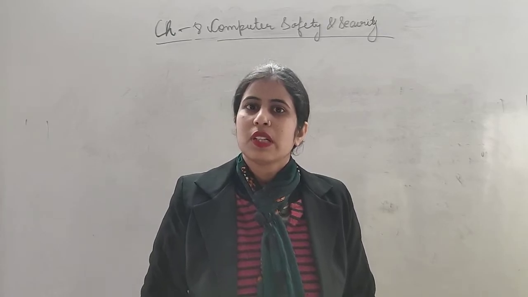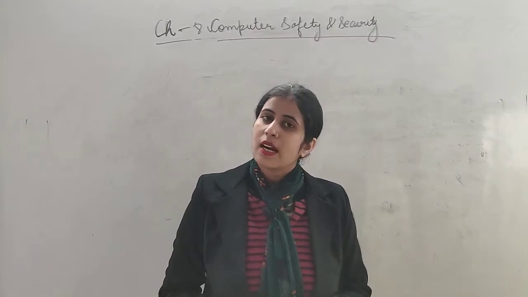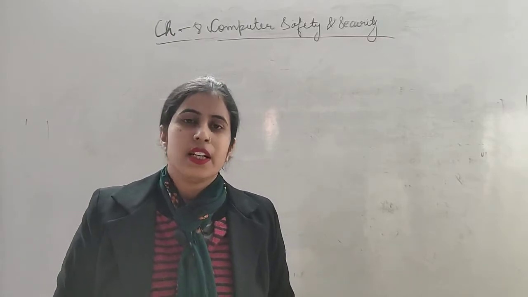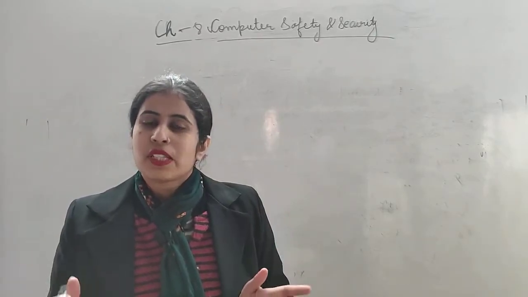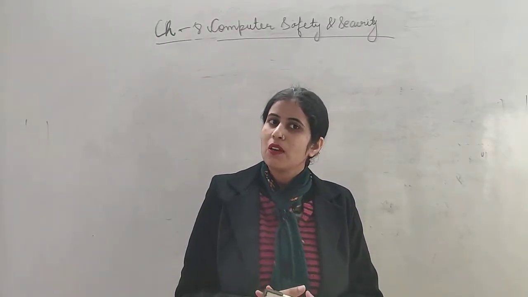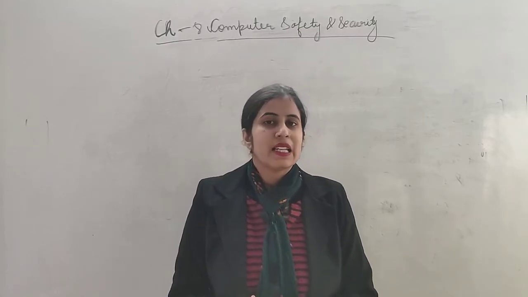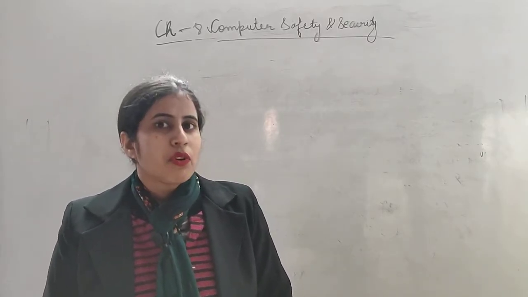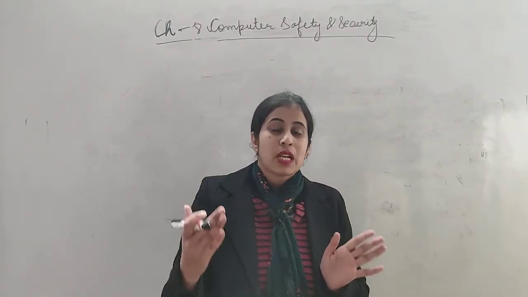Today we are going to continue our chapter number 8. It is computer safety and security. We had started this chapter in the previous video, and in the previous video we had studied how we can keep our computer physically fit, means how we can maintain a computer. So maintenance of a computer involves three ways. The first one is how we can keep it physically fit, by cleaning the mouse, the keyboard, and the monitor. The next one was how we can protect our computer from malicious software.